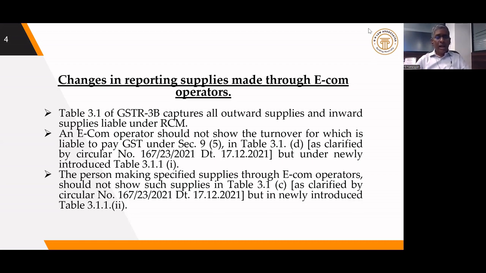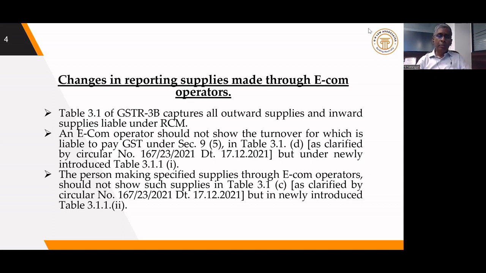And the suppliers, whose tax is paid by the e-com operator, have to show it in table 3.1.c. Now, with these amendments, whatever has been clarified in circular 167 dated 17/12/2021 has been superseded.